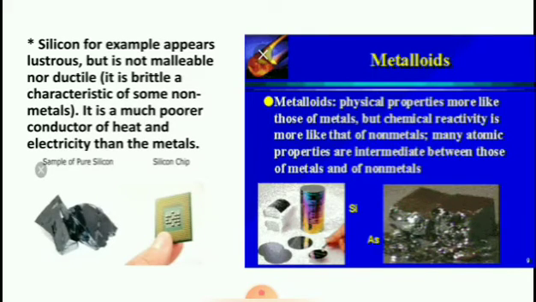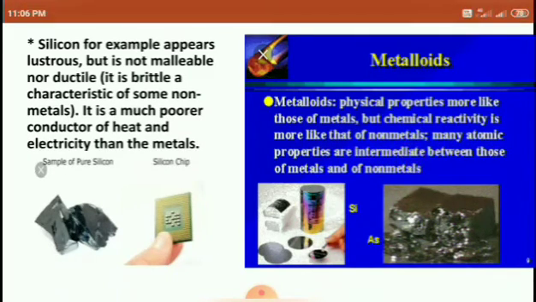Physical properties of metalloids are more like those of metals, but chemical reactivity is more like that of non-metals. Many atomic properties are intermediate between those of metals and non-metals.